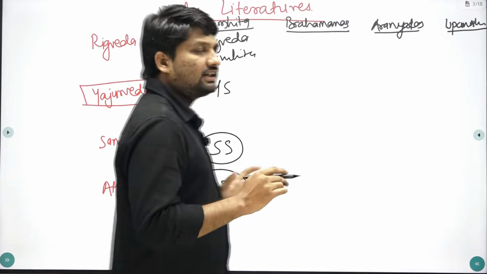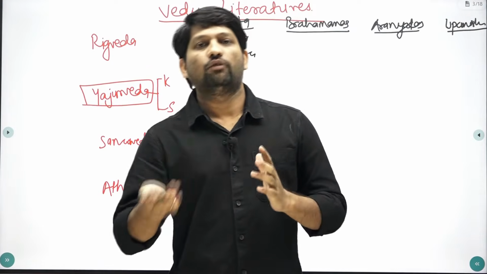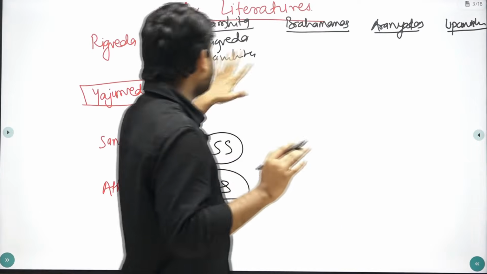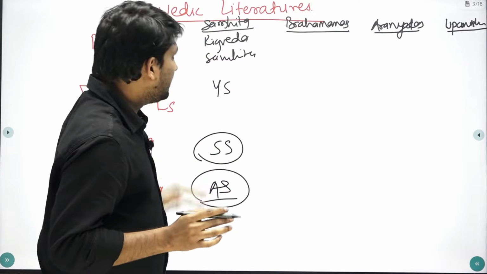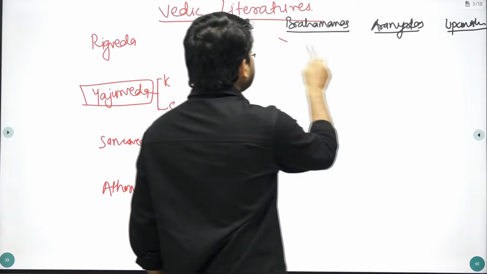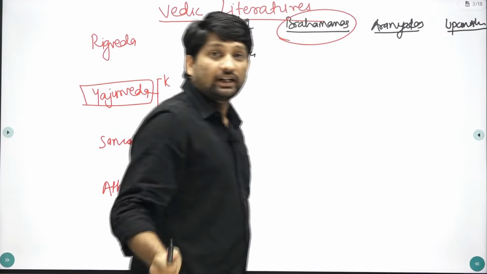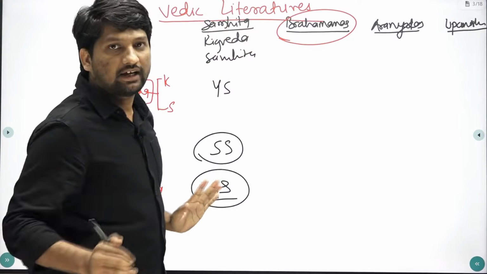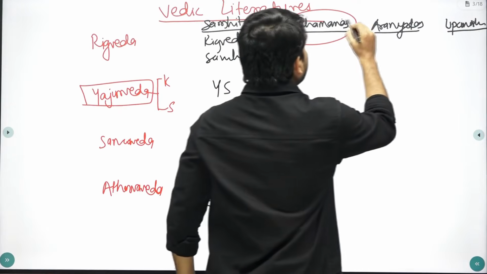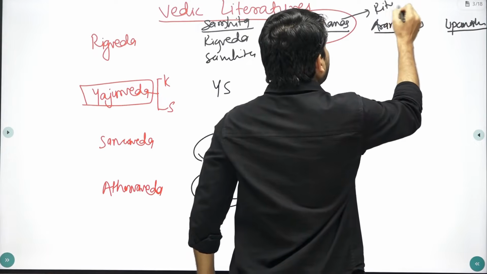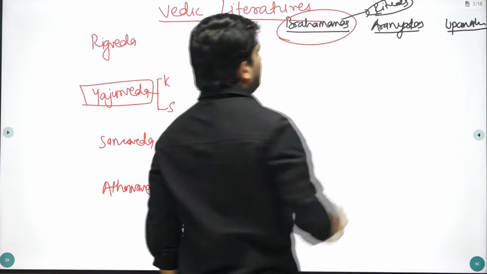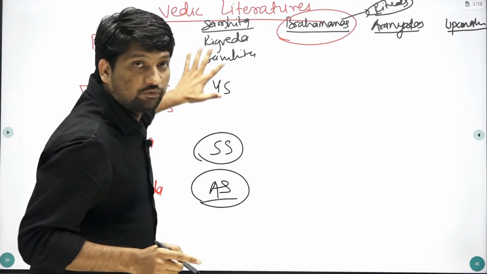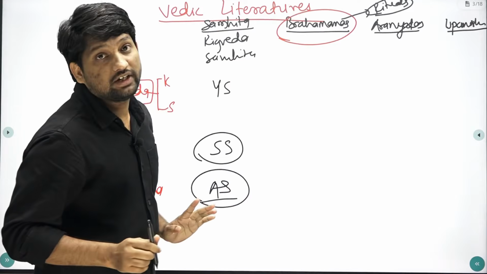Remember, Rigveda Samhita you can directly call Rigveda, and Yajurveda Samhita you can directly call Yajurveda, similarly for Samaveda and Atharvaveda. Then what are these Brahmanas? Brahmanas are basically commentaries on the Samhita. They explain the meaning of rituals.